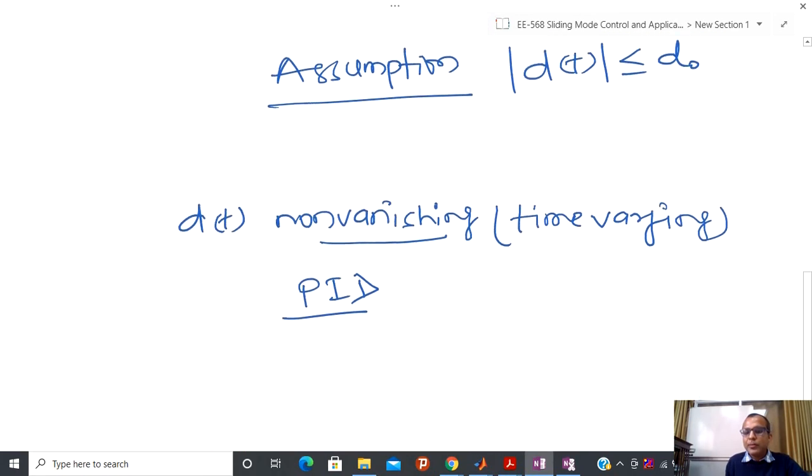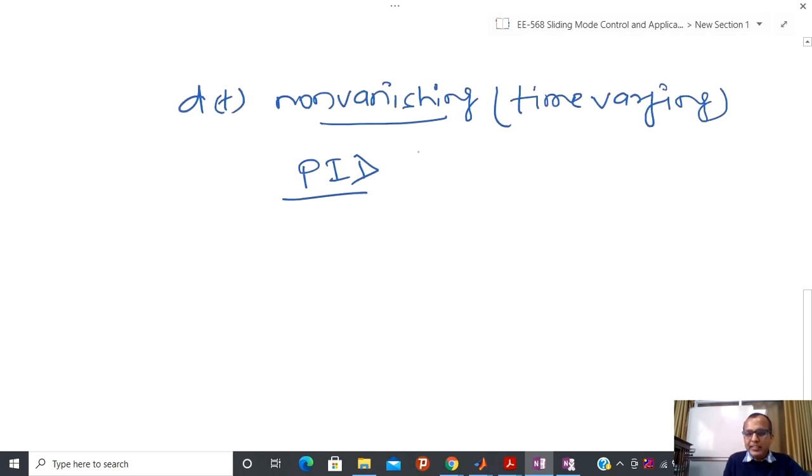So now if I have a non-vanishing disturbance and I apply a PID controller, then I cannot say that I can achieve this particular thing, Vt tending towards 0 as t tending towards infinity.